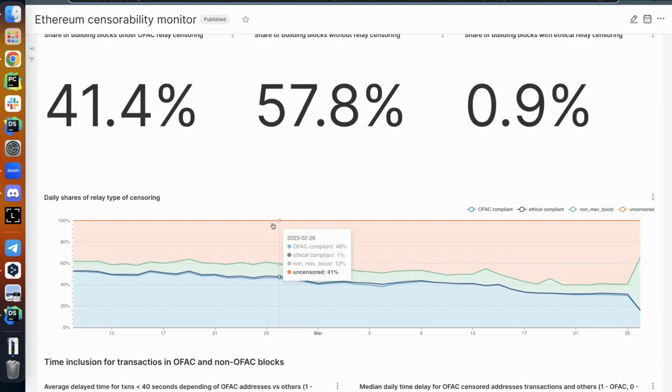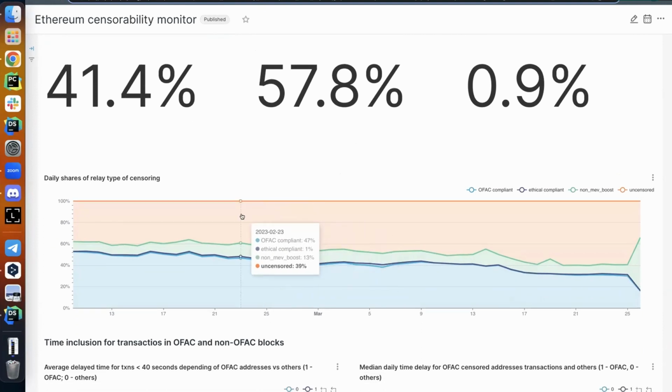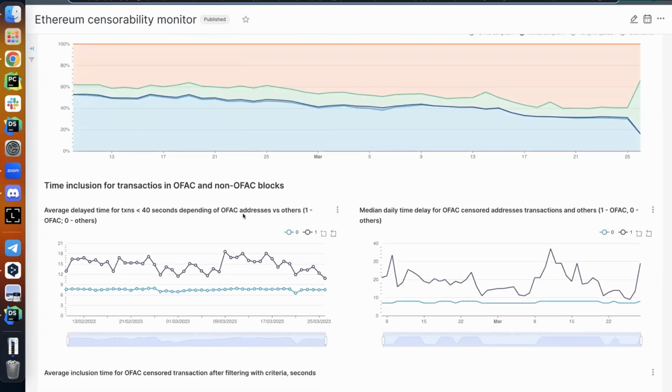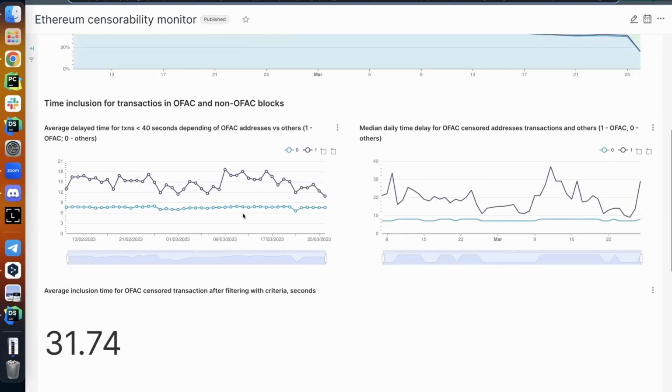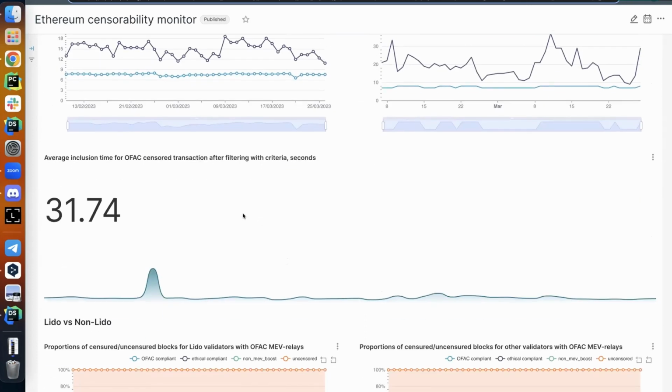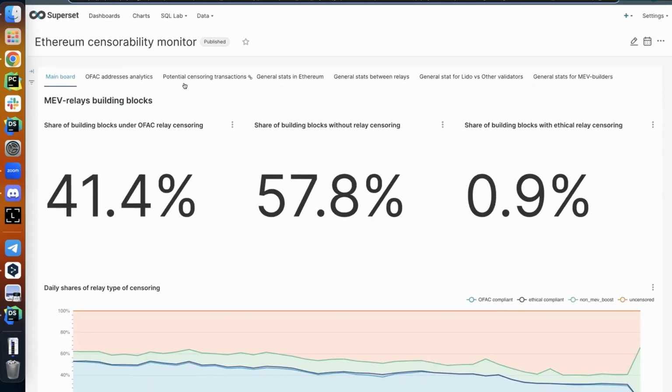Also, we have historical data about censoring depending on OFAC and non-OFAC compliant MEV relays. Of course, data about inclusion time for transactions in OFAC and non-OFAC blocks. Average inclusion time for OFAC censored transactions after filtering with criteria, which you can see here.